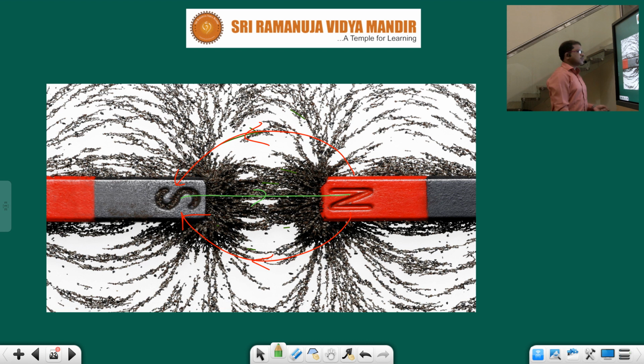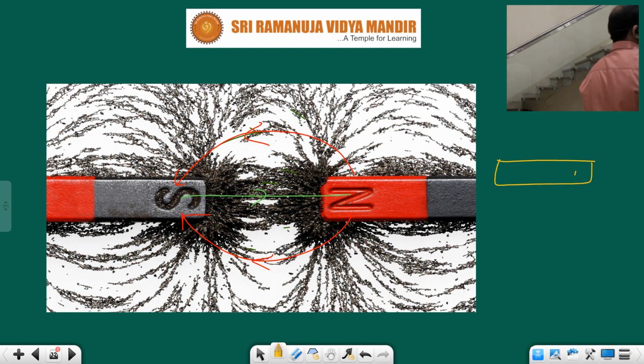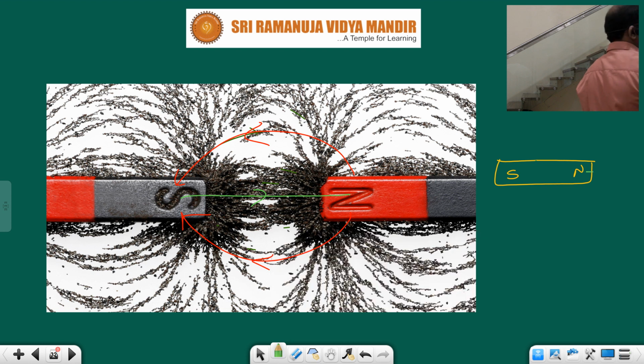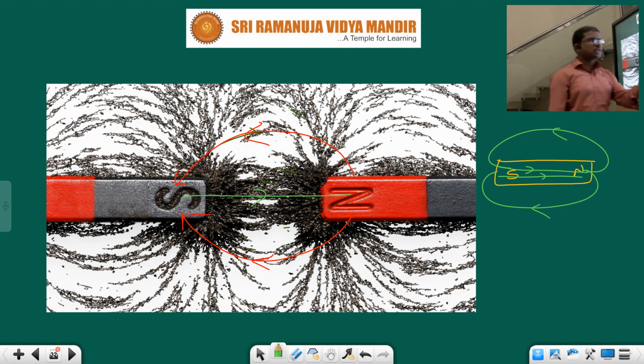Inside the magnet, the magnetic lines travel from south to north. See, children, externally the magnetic lines move from north to south only, but internally the lines travel from south to north. Due to this there is a development of the attractive property, children: unlike poles attract. If like poles, repulsion will exist.